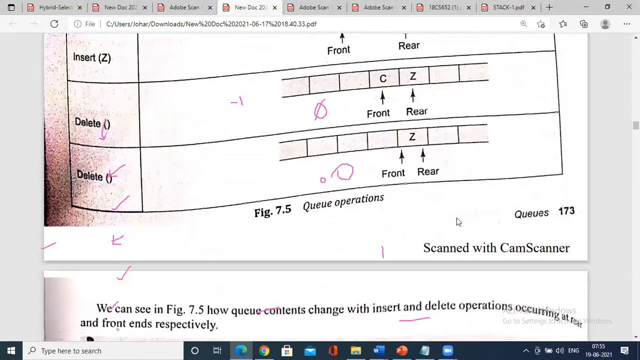Imagine if Z is also deleted, what happens? Front and rear will automatically focus on -1. It will return the -1 value. Okay, so this is all the theoretical concept. I'll forward this document to all of you.